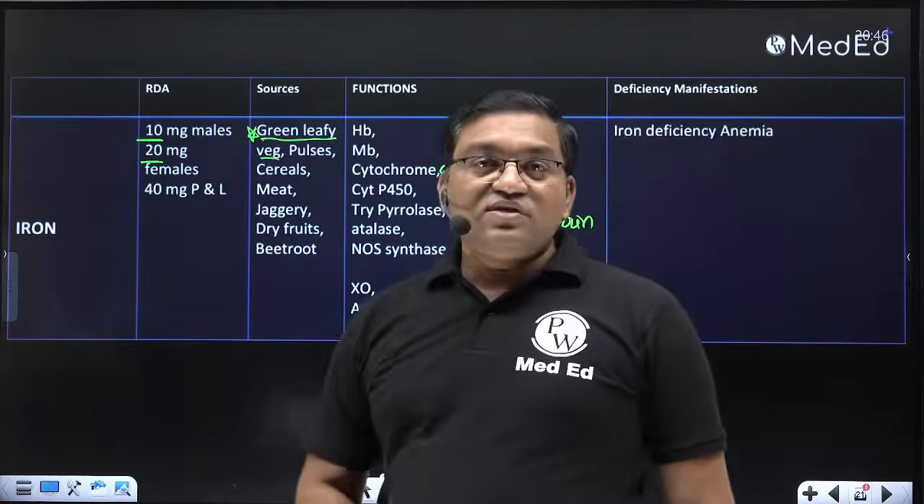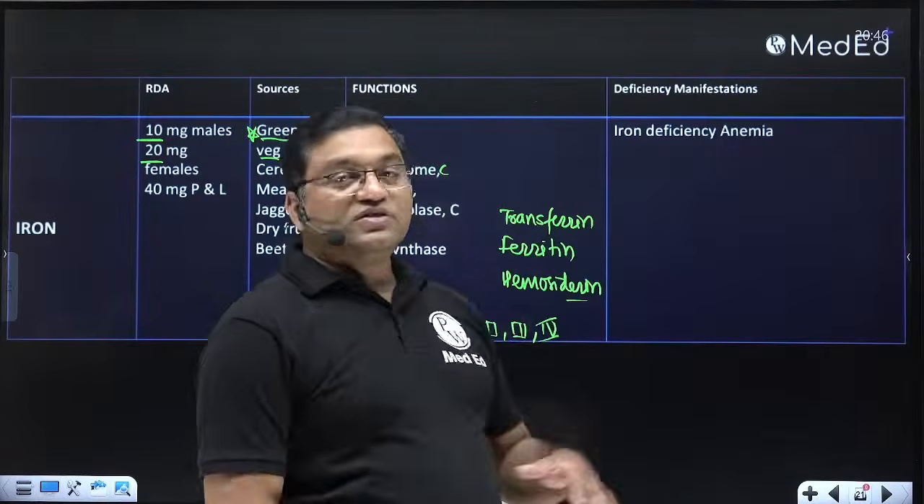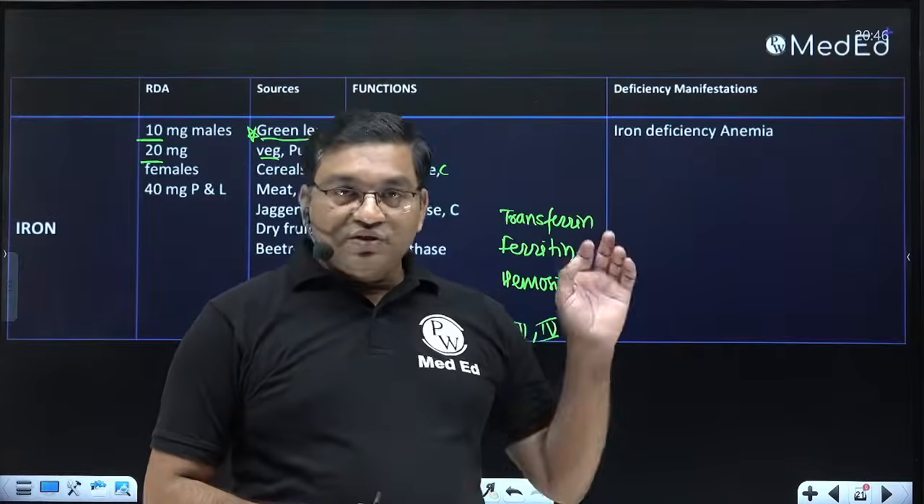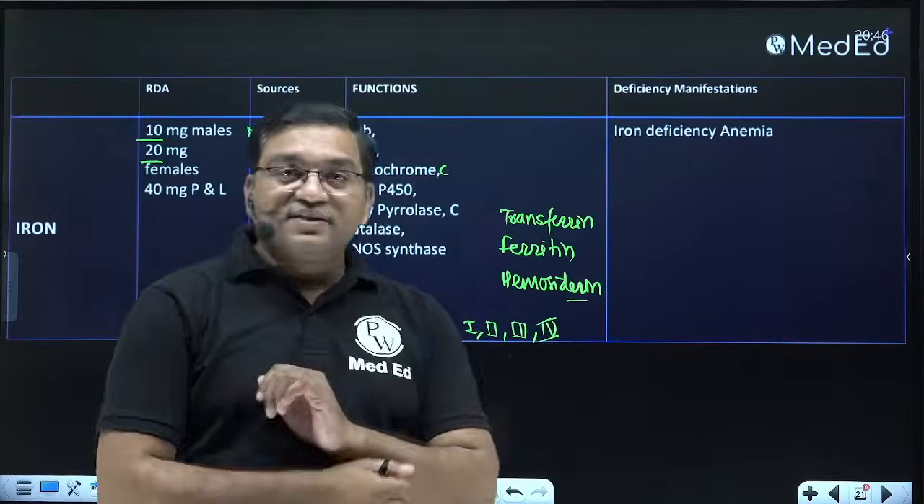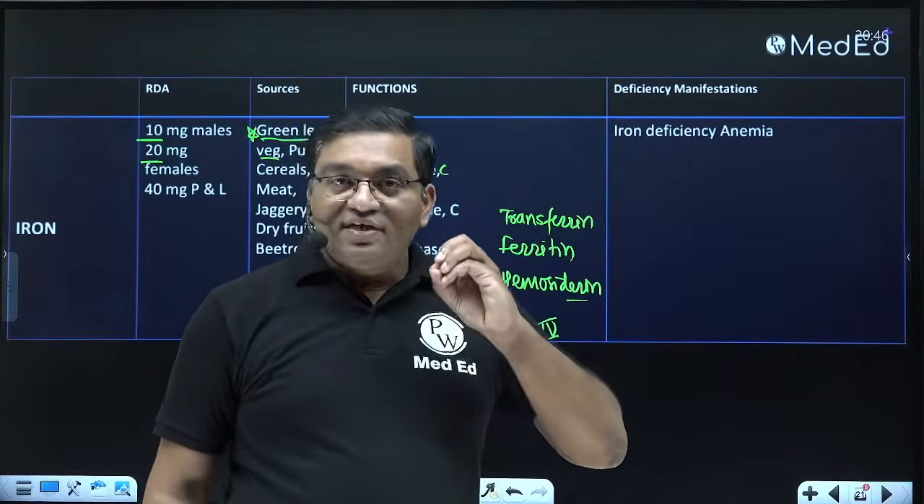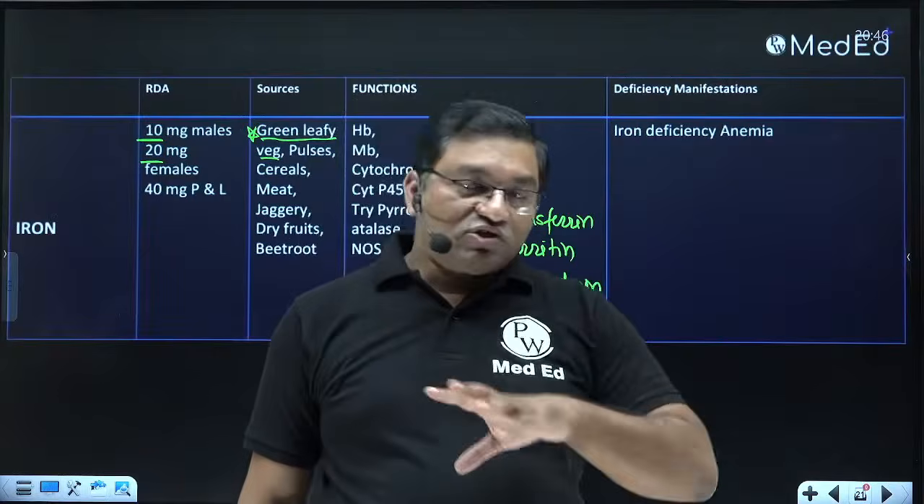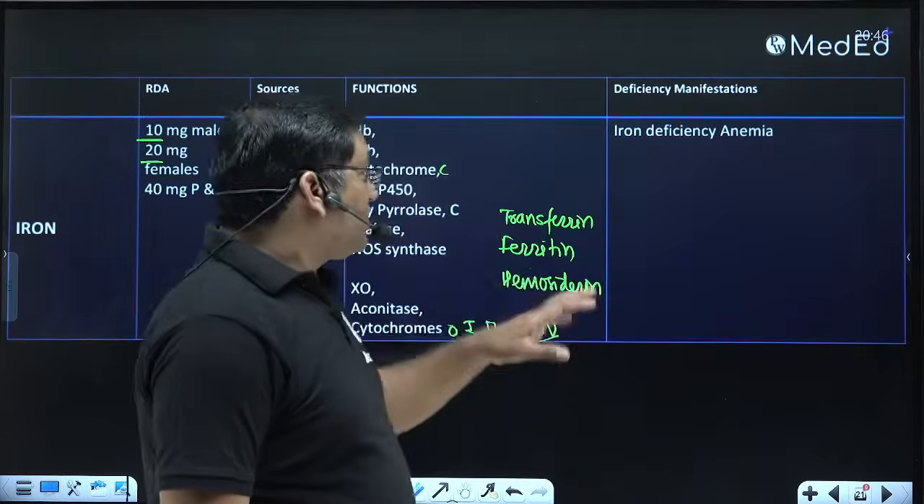So deficiency of iron causes iron deficiency anemia. The symptoms: dull apathy, dull child, decreased scholastic performance, loss of interest in the surroundings.